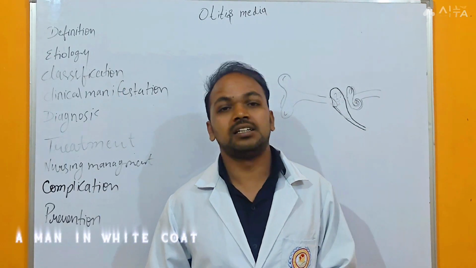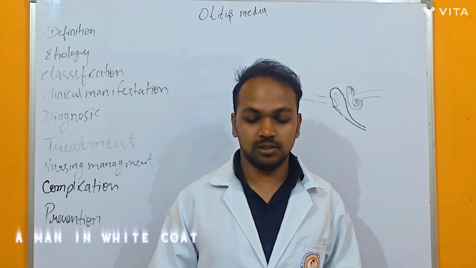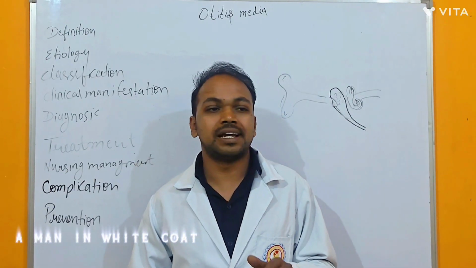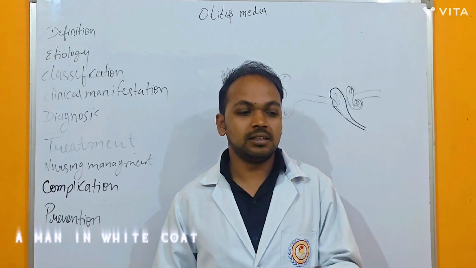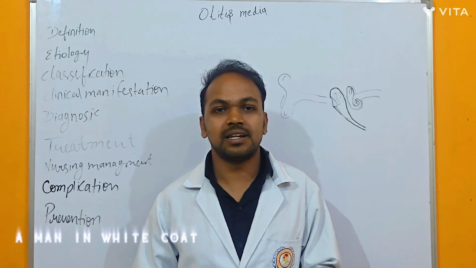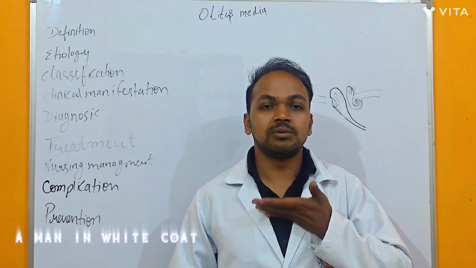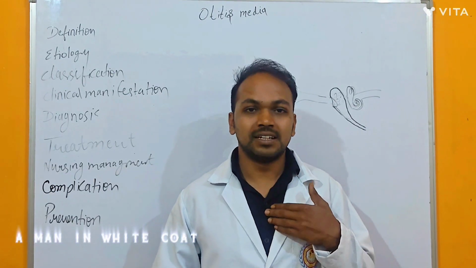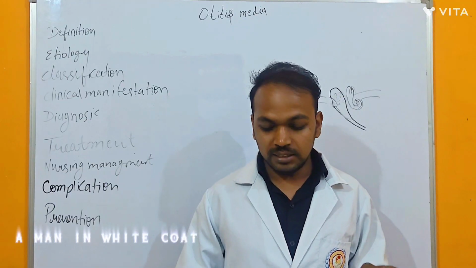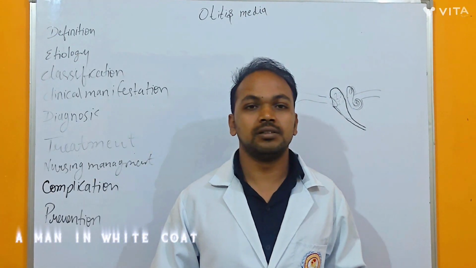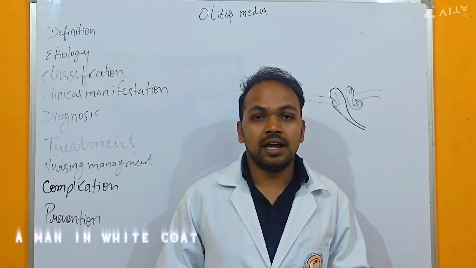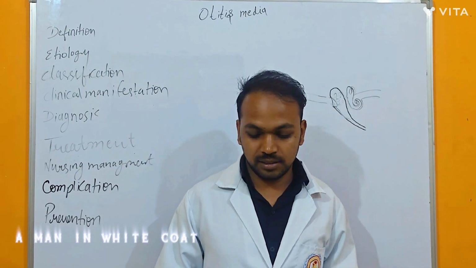Then risk factors. What are the risk factors of otitis media? The first one is bottle feeding in a lying position. Suppose a baby is fed by bottle in a lying position, so there is a chance of otitis media. Then upper respiratory infection, meaning infection from the mouth to the trachea. It can be a cause of otitis media. Then poor immunity, meaning the baby's immunity power is very poor, and loss of appetite.